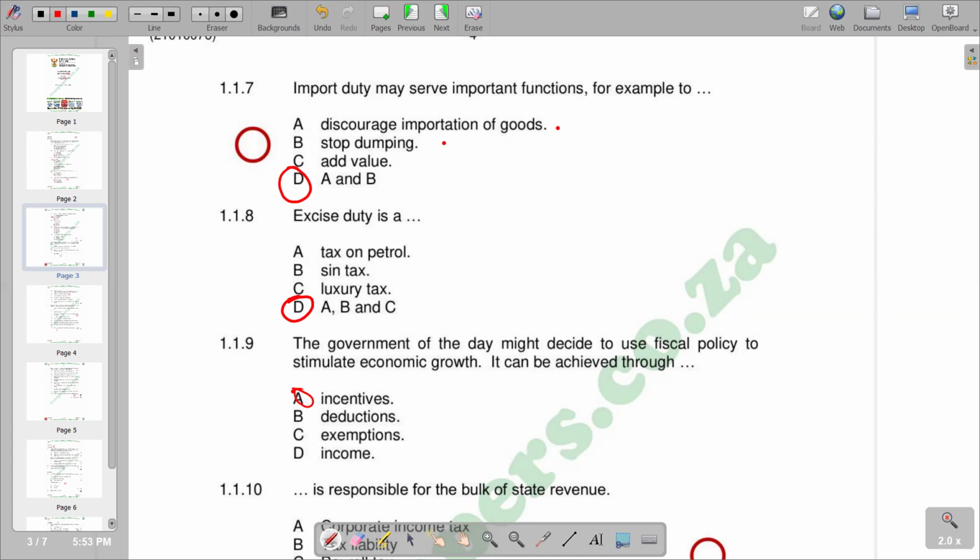So we have reduction of tax payments. It will also have removal of tax payments on certain transactions. So basically, that's our incentives, particularly defined in the aspect of tax incentive. So going on to number 10,